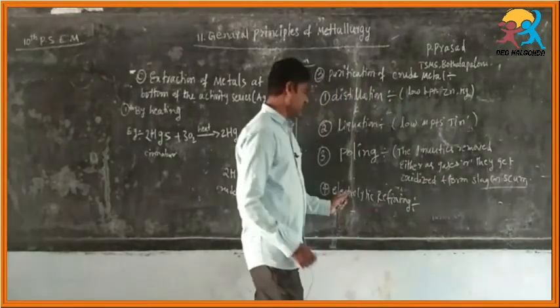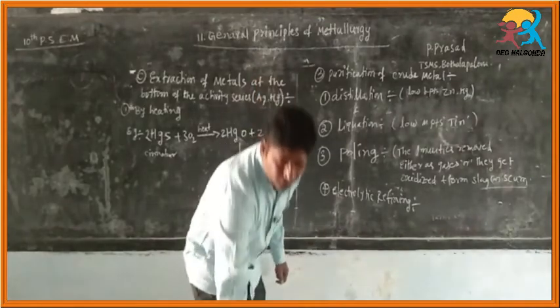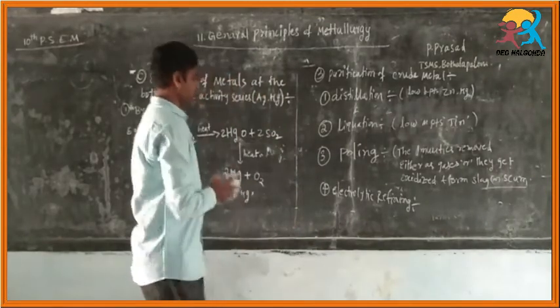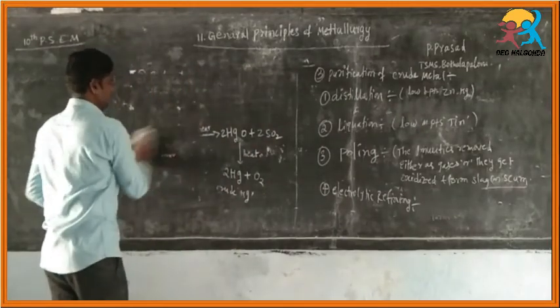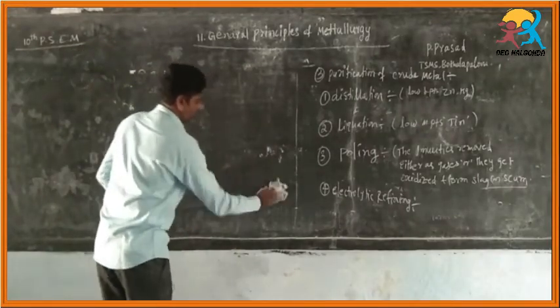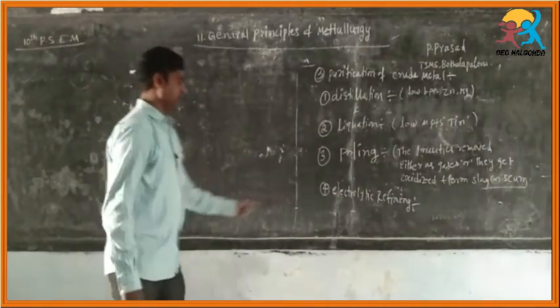Next, the last one is electrolytic refining. Electrolytic refining means here we use the process of electrolysis. Generally it is used for copper.